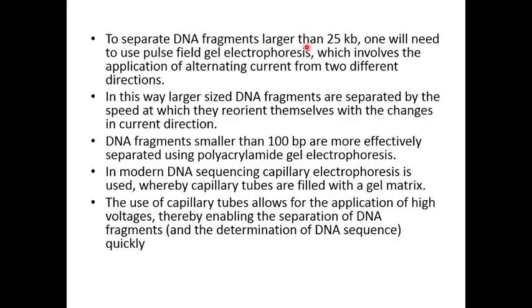To separate DNA fragments larger than 25 kilo base pair, we need to use pulse field gel electrophoresis, which involves the application of alternating current from two different directions. We will discuss pulse field gel electrophoresis in more detail in the next video. Anyway, it is used to separate DNA fragments of more than 25 kilo base pair. In this way, larger DNA fragments are separated by the speed at which they reorient themselves with the changes in current direction.